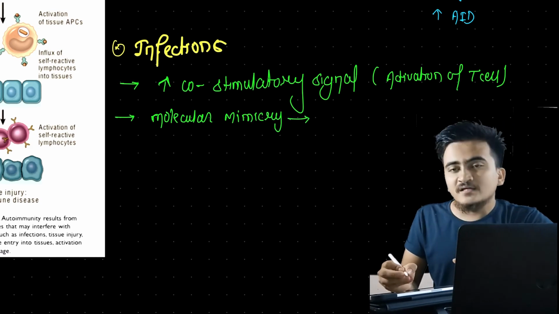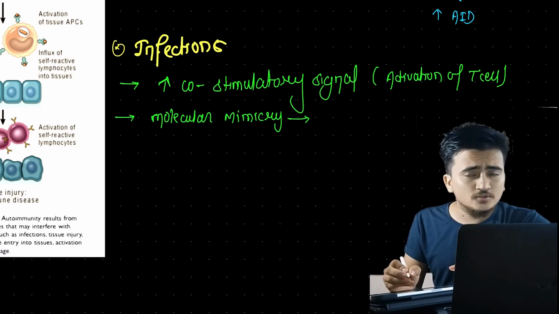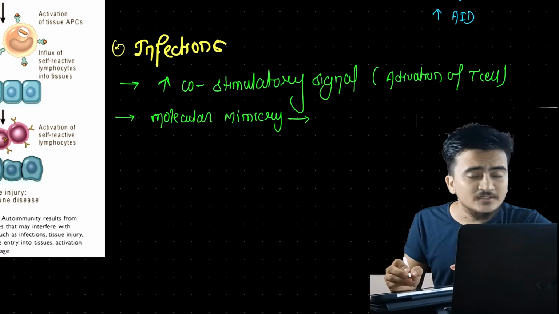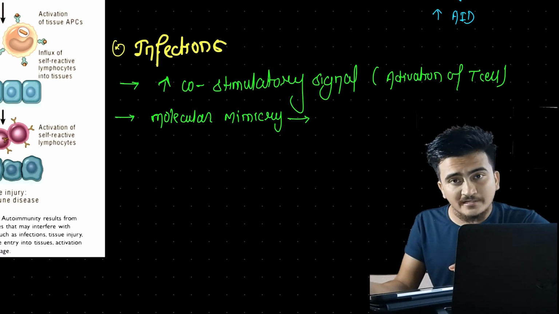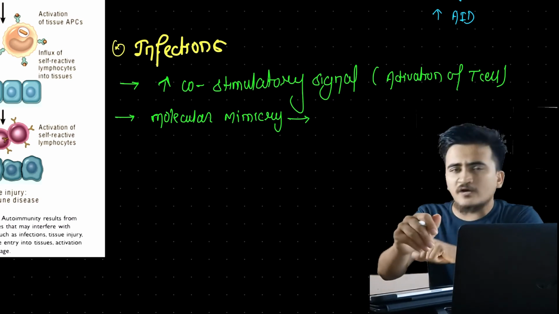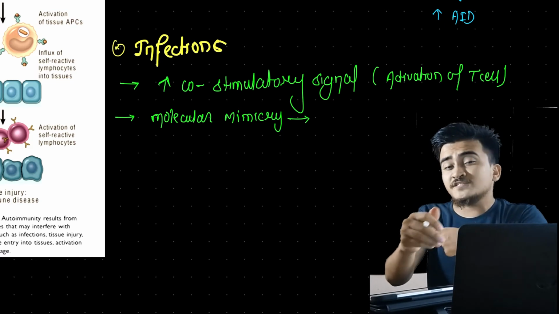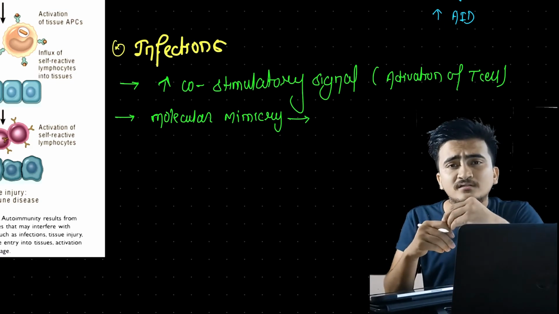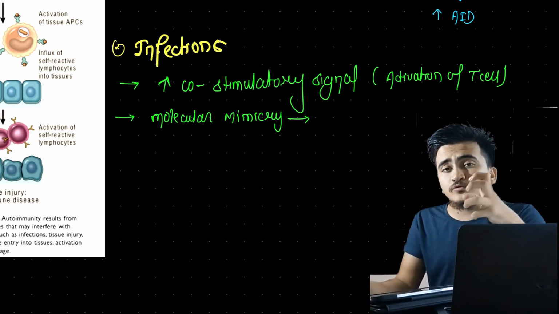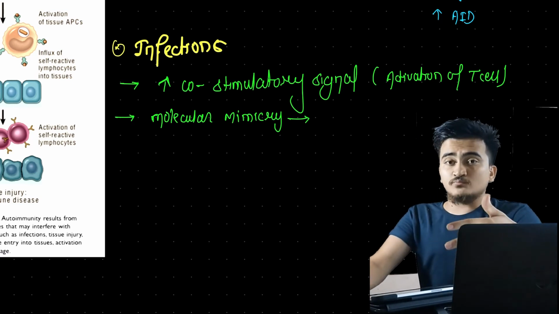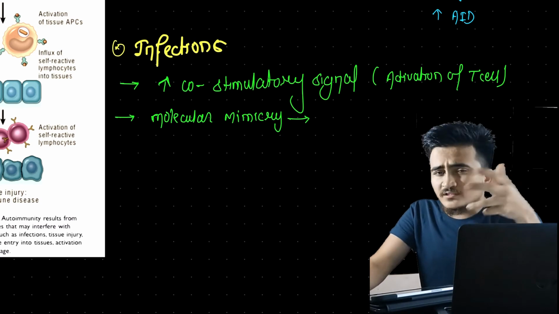Mimicry. Okay, molecular mimicry. What happens here is that certain antigens enter our body, and here the antigen is Streptococcus pyogenes. When Streptococcus pyogenes enters our body, it produces M protein, and our defense mechanism identifies that M protein. While identifying it, our immune system will develop antibody against that M protein. Now there comes one twist.